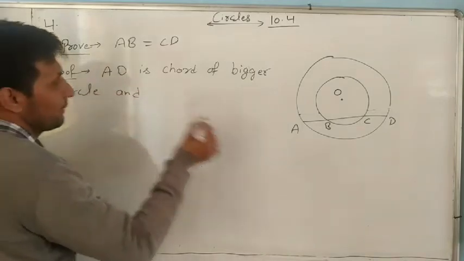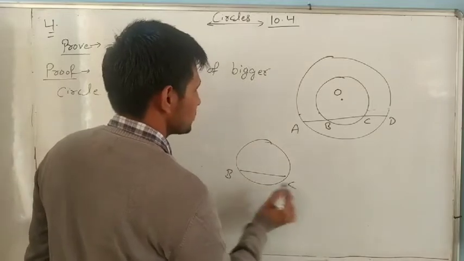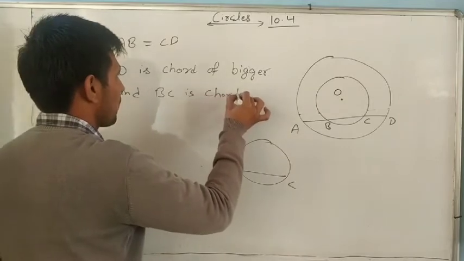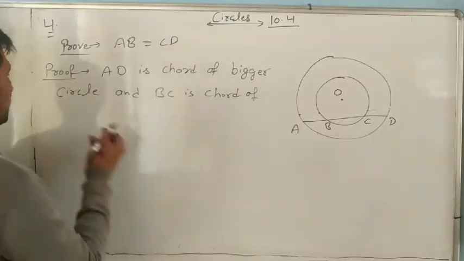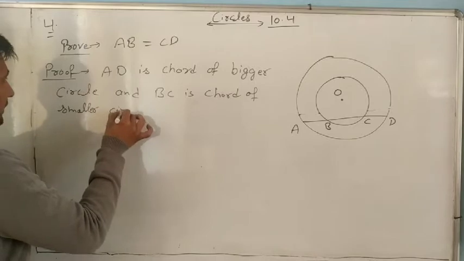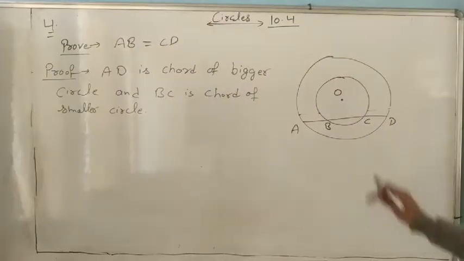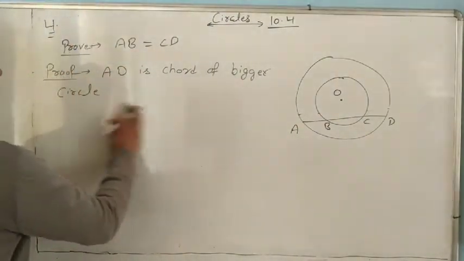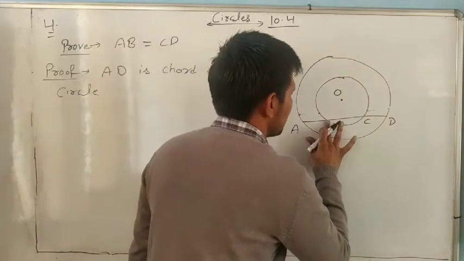And if we take the smaller circle, with B and C, then BC is a chord of the smaller circle. It is given, yes, of the smaller circle. But we want to prove AB equals CD. Suppose you forget that the smaller circle is not given.